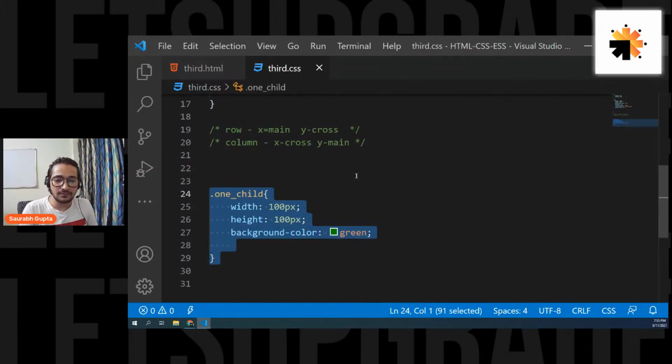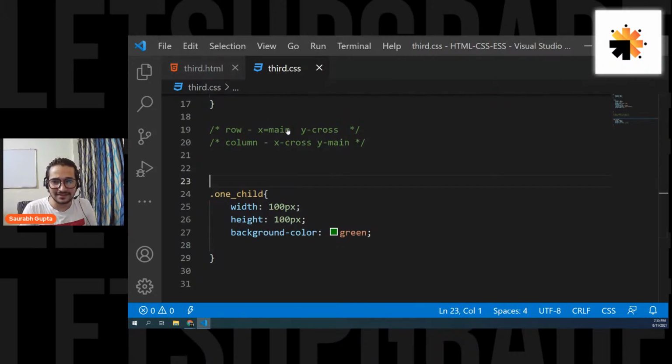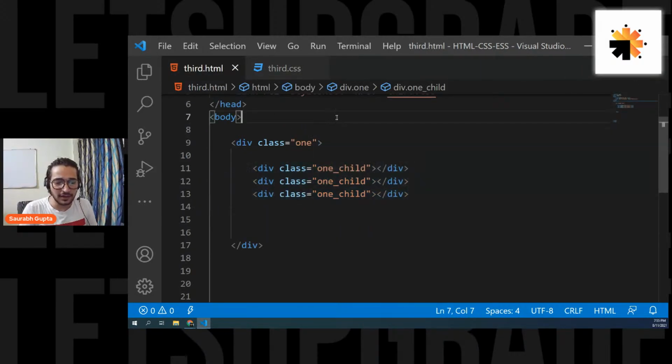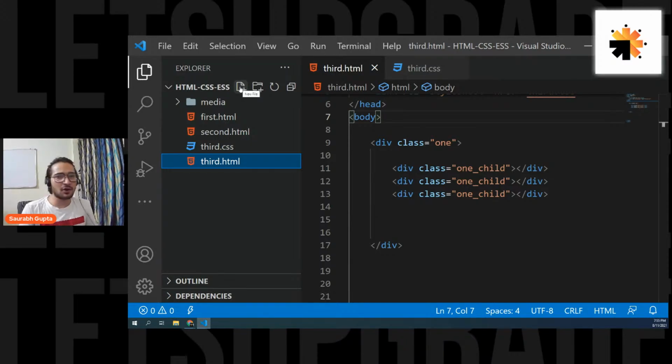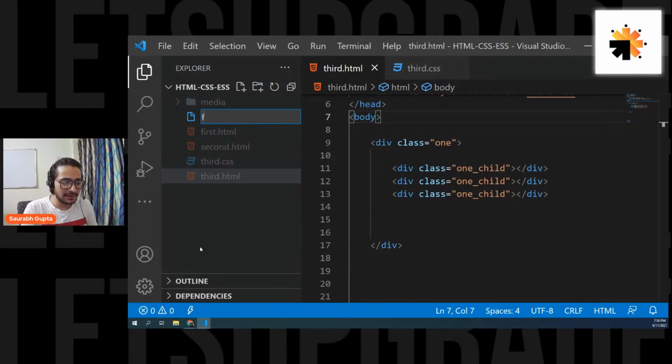So okay, let me create a new page actually. Let me create a new page for you. And I'll write internal CSS because we are not going to have a big CSS. So let's write internal CSS. Let me name it position.html.